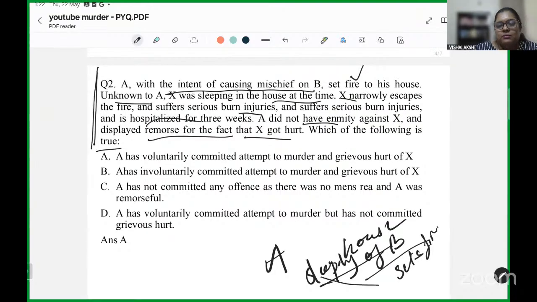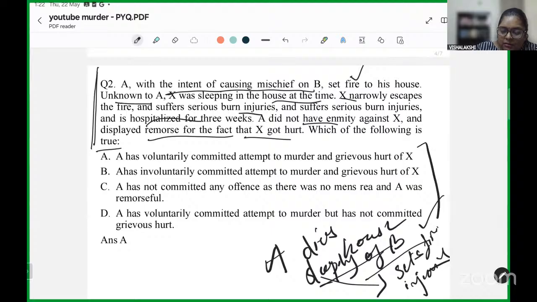This person escapes the house with injuries, right? He does not die but escapes while the house burns. Now look at the options that are given to us.